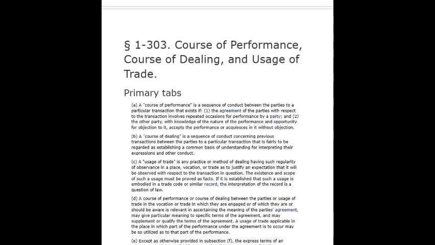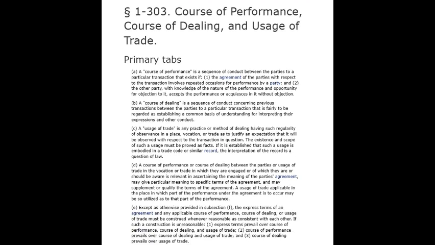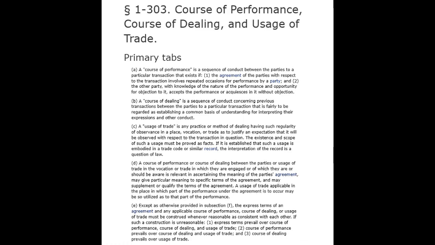Section 1-303. Course of performance, course of dealing, and usage of trade. A. A course of performance is a sequence of conduct between the parties to a particular transaction that exists if 1. The agreement of the parties with respect to the transaction involves repeated occasions for performance by a party, and 2. The other party, with knowledge of the nature of the performance and opportunity for objection to it, accepts the performance or acquiesces in it without objection.